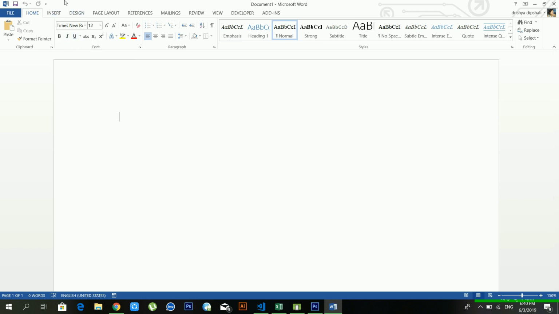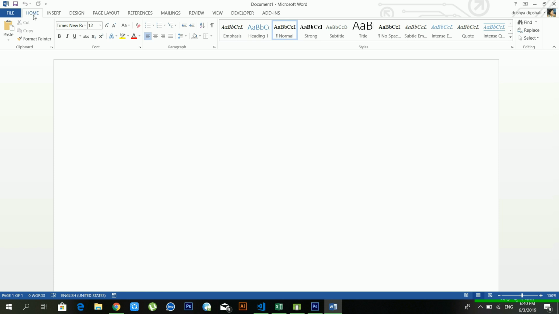And you can see below the title bar there is another bar available, that is the menu bar. See, there is the File menu. There are Home, Insert, Design, Page Layout, References, Mailings, Review, View, Developer, and many more options available. And I hope you will follow all the steps.